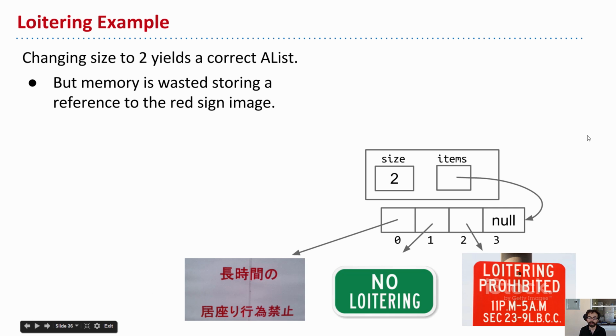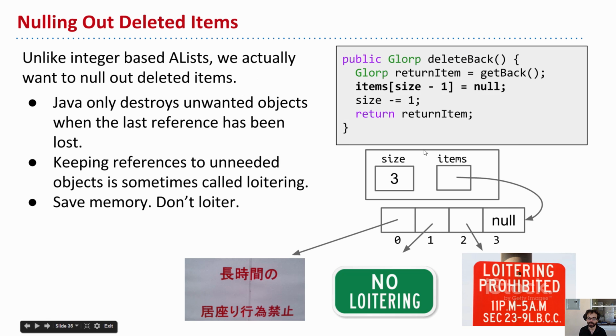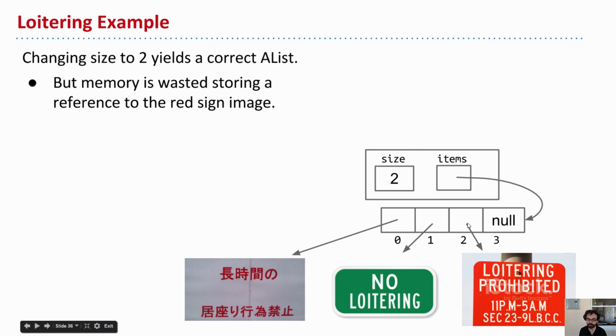One way we could delete an item, valid in the sense that you'd get an AList where everything works, would be to just decrease the size but not null. This is possibility 1. But the problem is that even though when we say get back we'll get the appropriate sign, this one is still kept around in memory. We're keeping all of these pixels, and that's a waste of space.